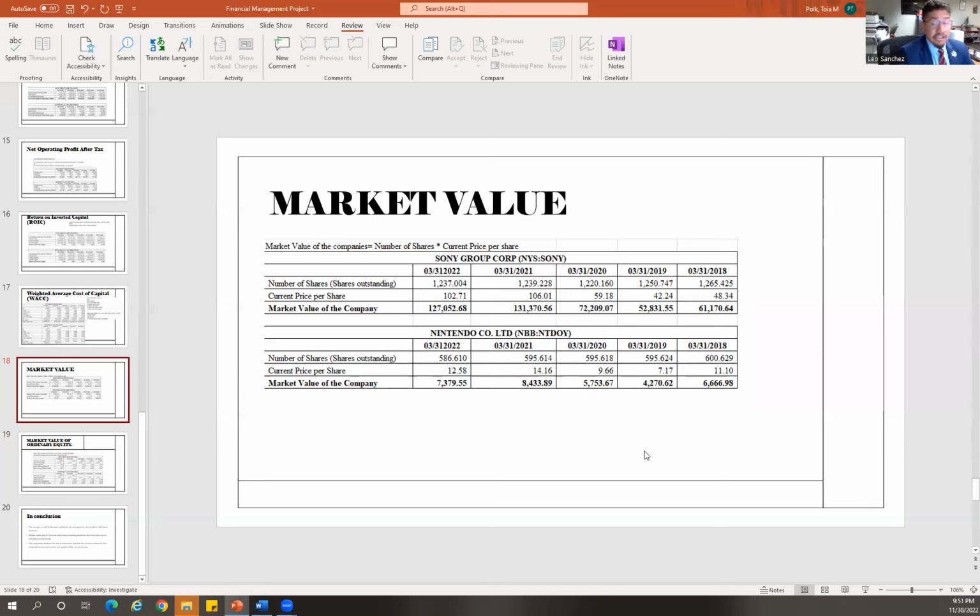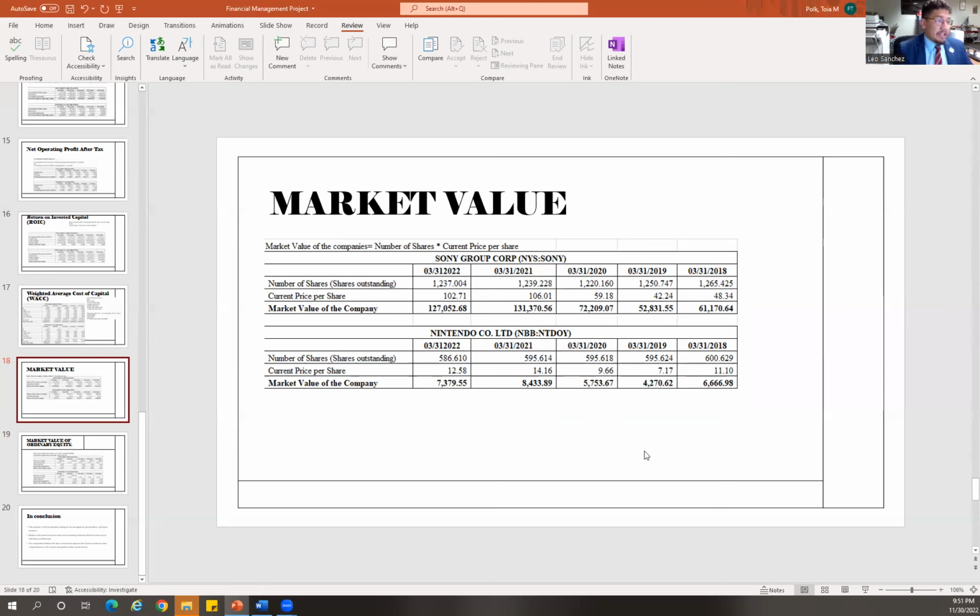And in the current year, Sony's market value has gone from that number to 127,052.68 Japanese yen.